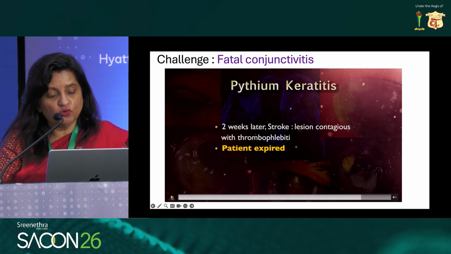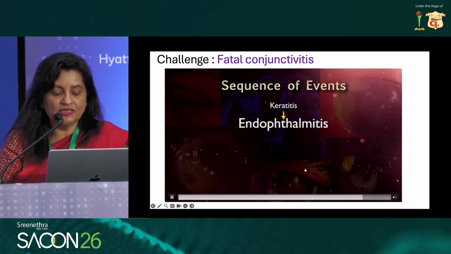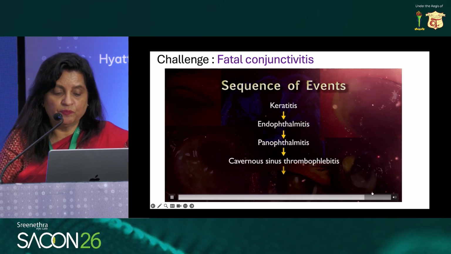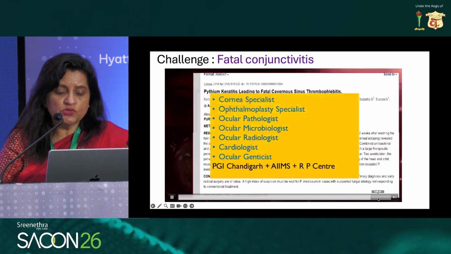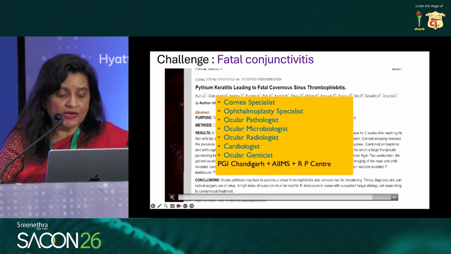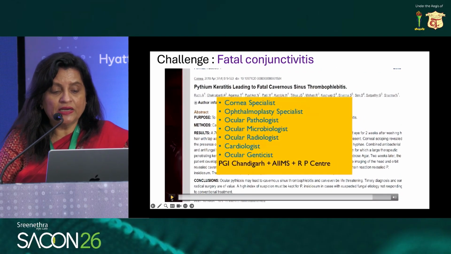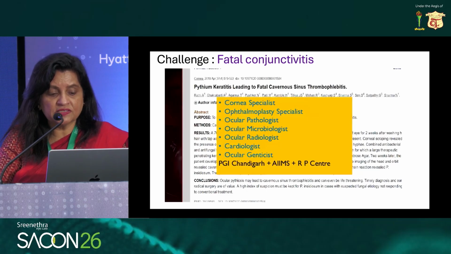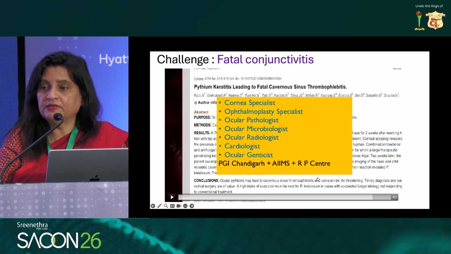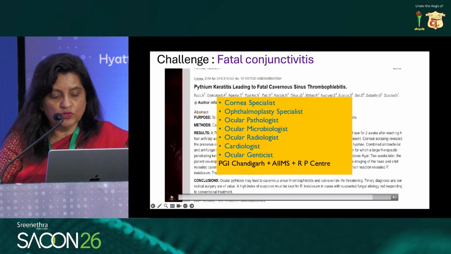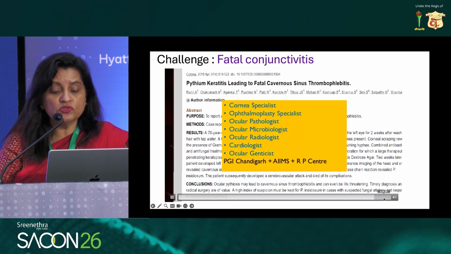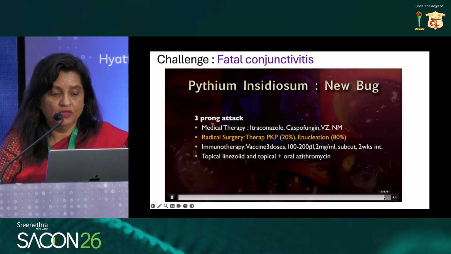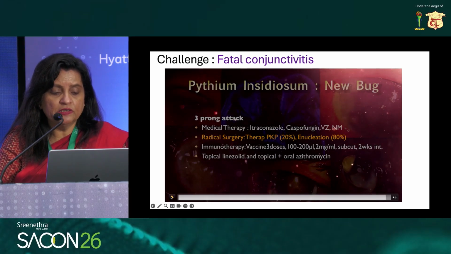A classical picture of what Parsons tells you happens when you leave a corneal ulcer and it does not respond. So this was a case which taught us that the bugs can be smarter than us, despite the fact that we had a cornea specialist, oculoplasty surgeon, pathologist, microbiologist, radiologist, cardiologist, geneticist, the team from PGI, the team from AIIMS and RP Center. Despite that, we could not save the patient because we could not diagnose this new organism in time.